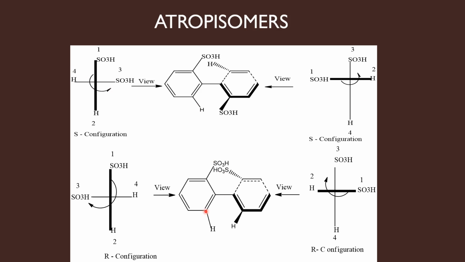Now let us assign the absolute configuration for the enantiomer of this molecule, which can be done by drawing cross lines. So I have drawn cross lines. Now I am standing near this vertical ring to view the molecule. So I am viewing from here.